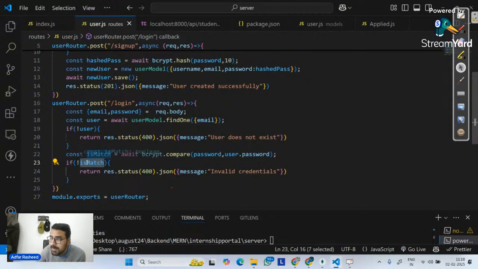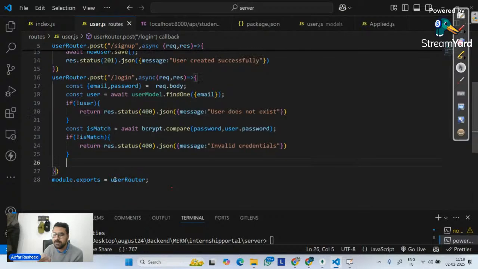If not isMatch, which means if isMatch is false, in that particular case, please return me a response. It's a bad request and the message is invalid credentials. Password is not correct. But if it works, in that particular case, I will simply tell it user logged in successfully. This concept we have already discussed in one of the previous classes as well.